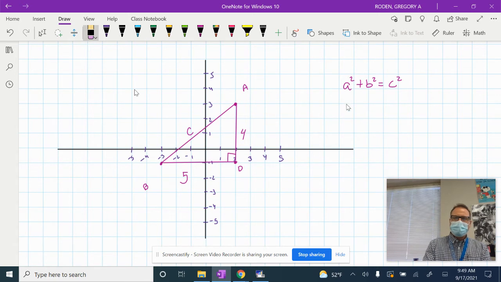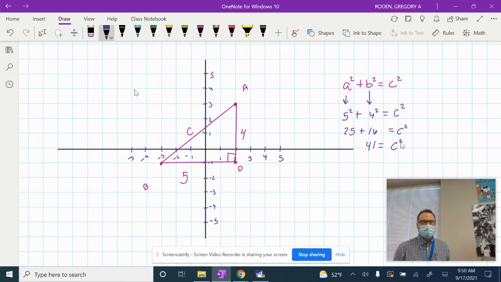Okay. All right, so instead of an A, I can put in 5, right? So this is 5 squared plus, instead of a B, I can put in a 4. So 4 squared equals C squared. Y'all see what I'm saying? And then 5 squared is 25 plus 4 squared is 16 equals C squared. You guys see that? Now, what's 25 plus 16, class? 41. So we got 41 equals C squared.